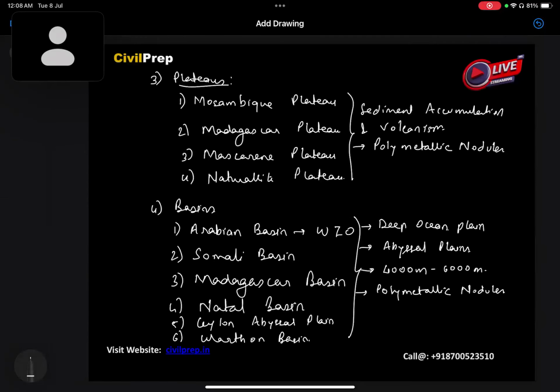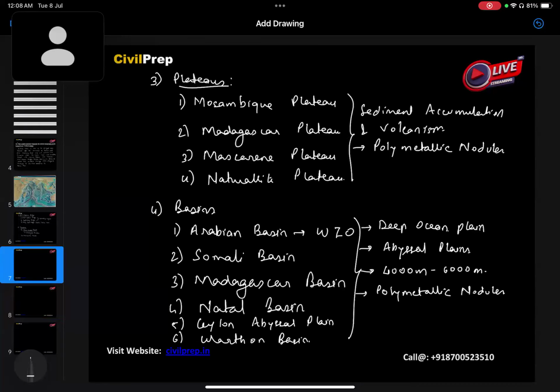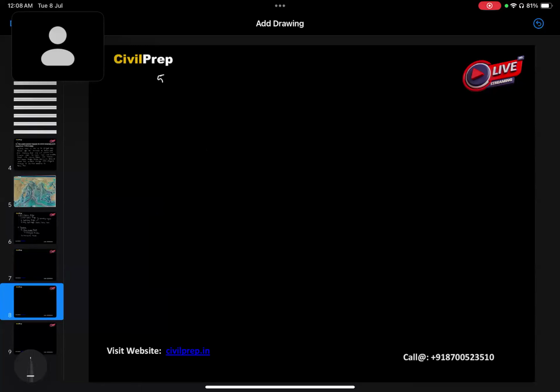Now, moving forward, we can look at the various islands. Islands and seamounts.